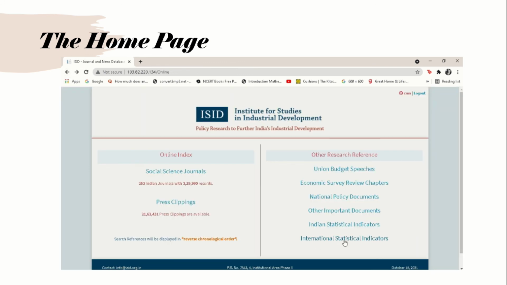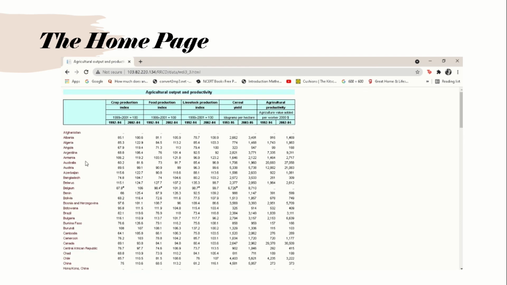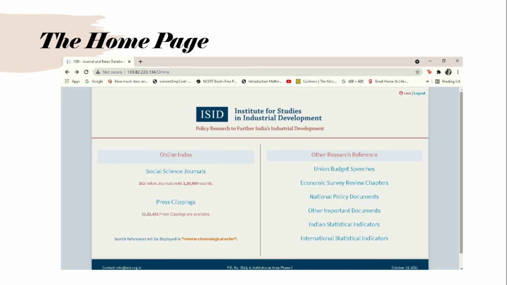Same way, international statistical indicators are also available at the click of a button. So this was a very quick, short demonstration of the extremely user-friendly database that ISID is providing.